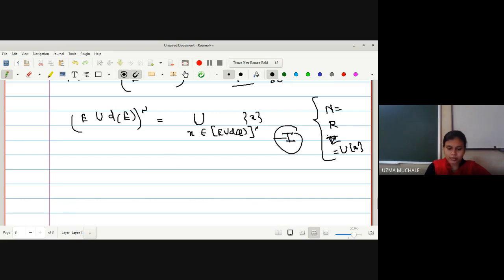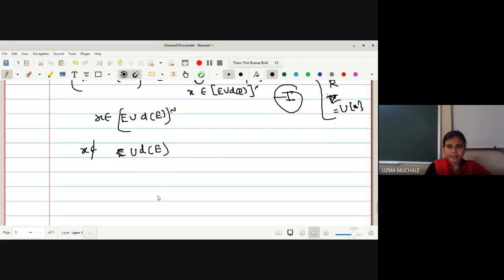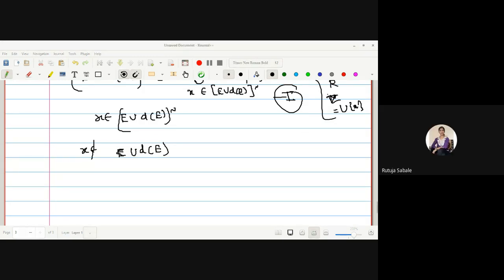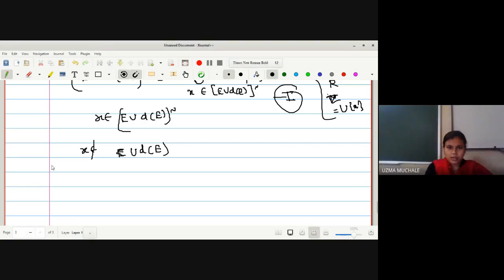Let me denote it as equation 1. Let us take an element X belonging to the complement of E union derived set of E. What do you mean by belonging to the complement? It means that X is not a member of E union derived set of E. Have we understood up to this? Yes, ma'am. Let us go for the next one. What do you mean by not being a member of a union?